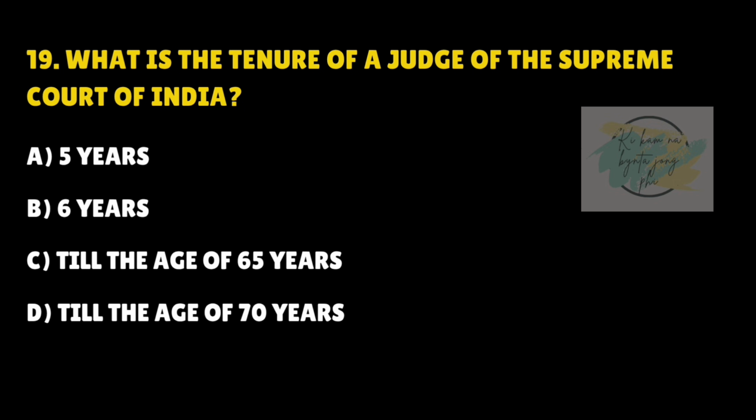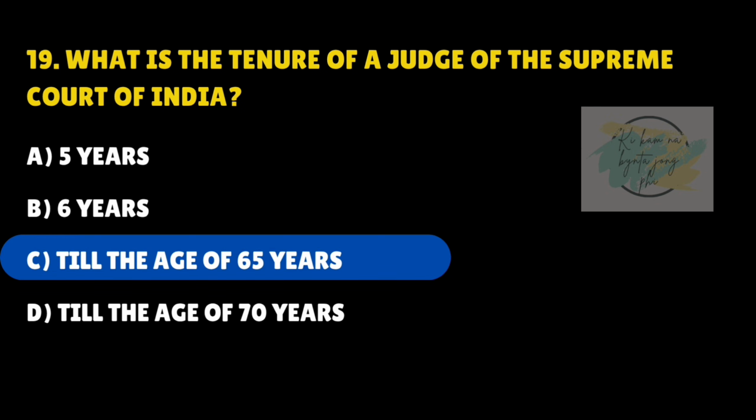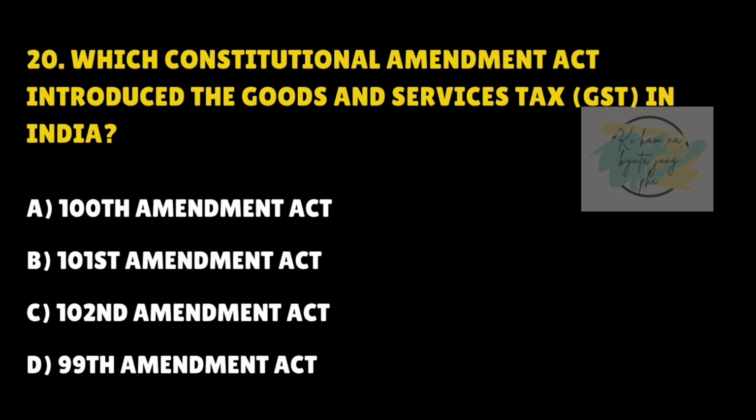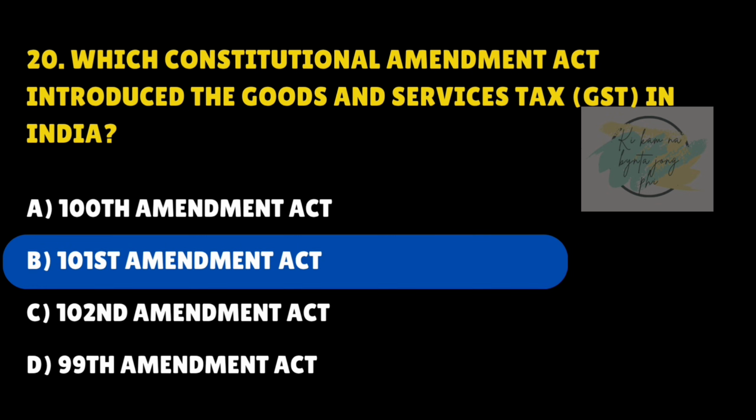What is the tenure of a judge of the Supreme Court of India? Answer is C. Till the age of 65 years. Which constitutional amendment act introduced the Goods and Services Tax (GST) in India? Answer is B. 101st Amendment Act.